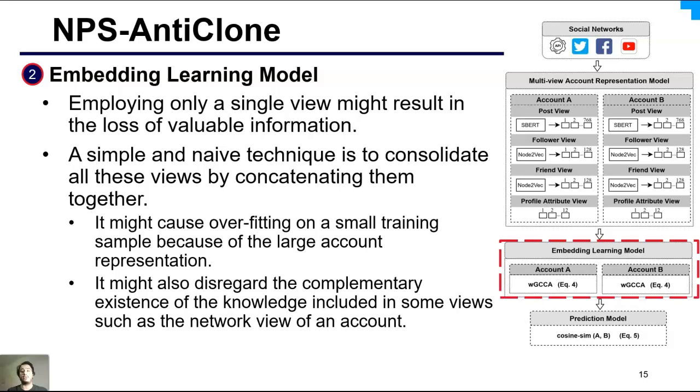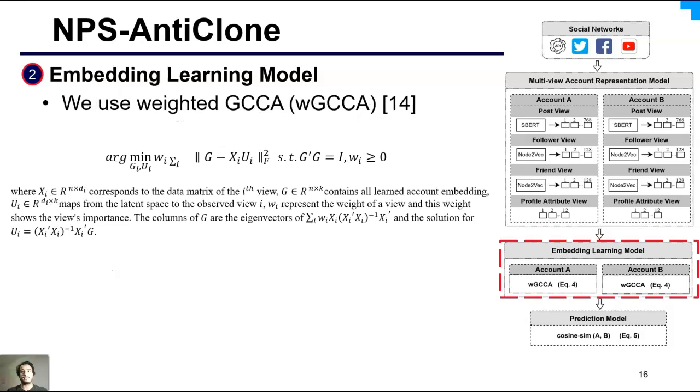However, a drawback of this technique is that it will generate a very large account representation. It might also ignore the complementary existence of the knowledge included in some views, such as the network view of an account. Therefore, we use weighted GCCA, which adds weight for each view.